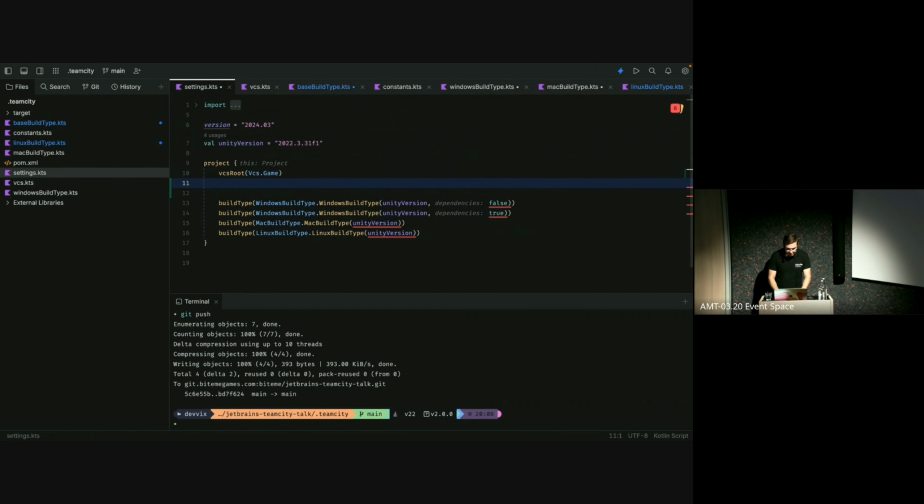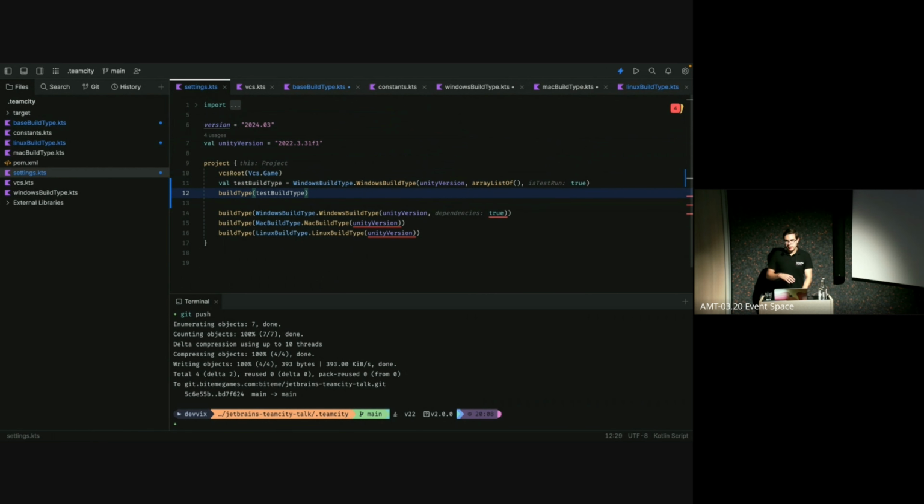So let's add those. First of all, one of these dependencies is going to be the test build type. As you know, this Kotlin is just returning a new instance of this class, so we can also just store it in variables, as you would expect. And here we're just going to say there is no actual dependency passed in. But this will be our test run. And we also need to add this one to our build types, because it doesn't matter if it's a dependency or anything on it, you always need to add it as a build type in the main file.